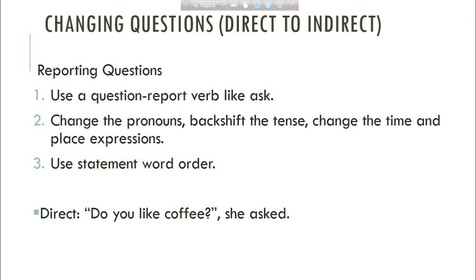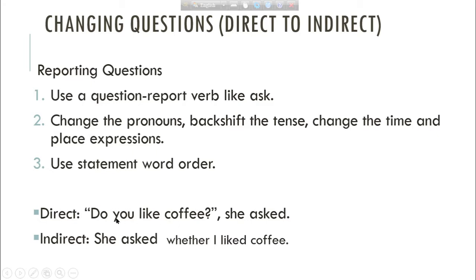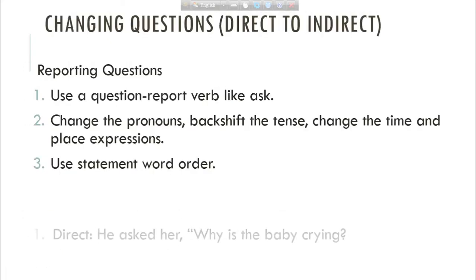So if you want to change this, then you can change it like this. She asked. And we don't have any question word here like where, when. So we have to use whether or if here. Here I'm using whether. She asked whether I liked coffee. So you have a present simple tense here, and you know that present simple tense backshifts into past simple tense. So the answer is she asked whether I liked coffee. Move to the next example.